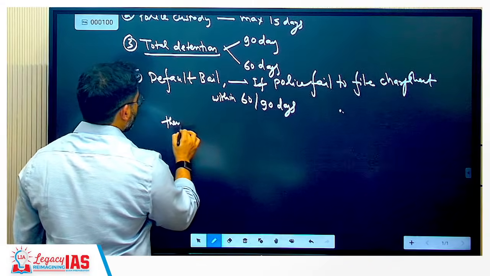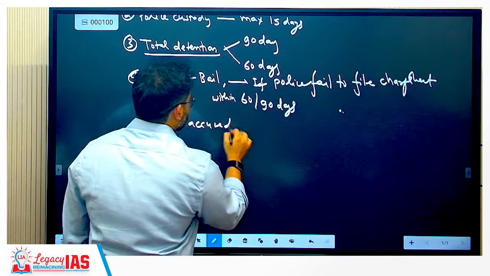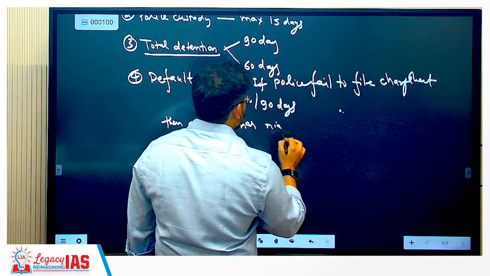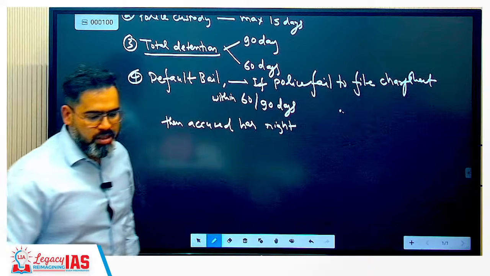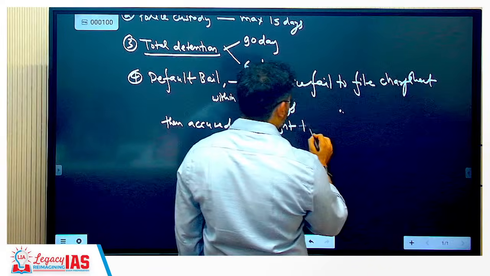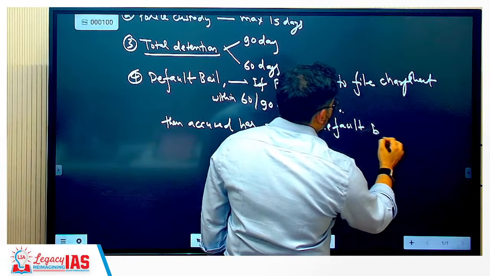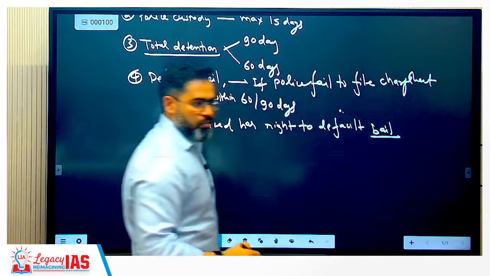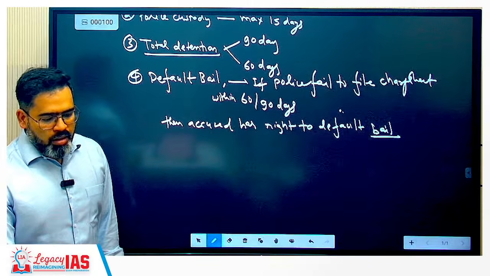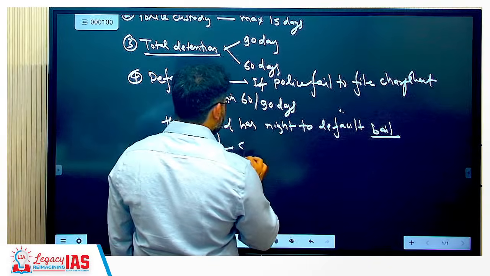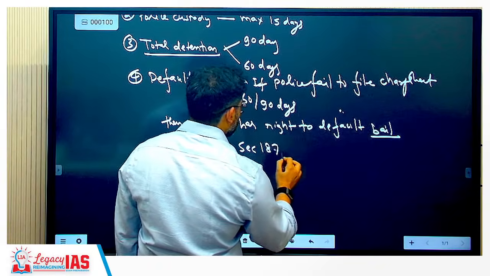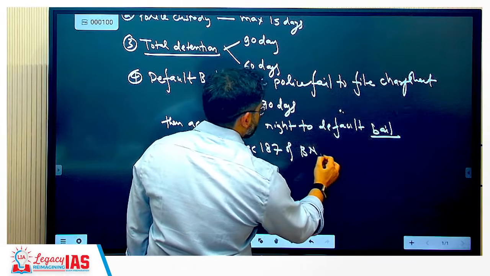Then accused has the right to default bail. Clear? So this is mentioned again under section 187 of BNSS.